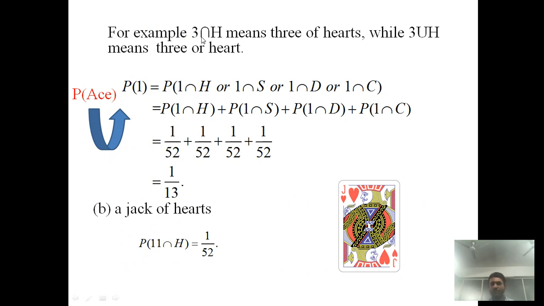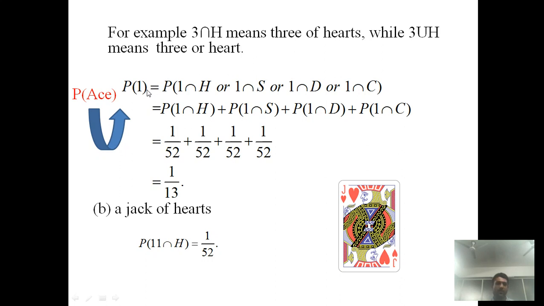So for example, say 3 intersection H means 3 of H, H standing for heart, that is 3 of hearts, while 3 union H means 3 or heart. Simply, intersection is represented by 'and' and union is represented by 'or'. So the first option, probability of an ace, and as we saw in the last slide, 1 represents the ace. But in suits there are 4 aces: ace of heart, ace of spade, ace of diamond, ace of club.